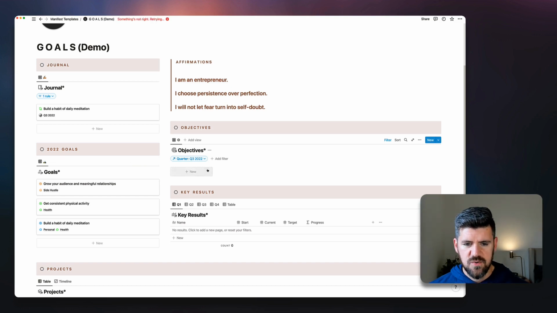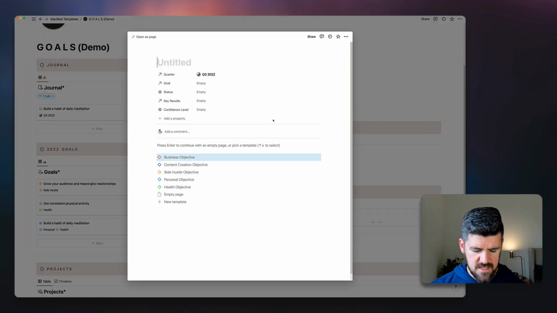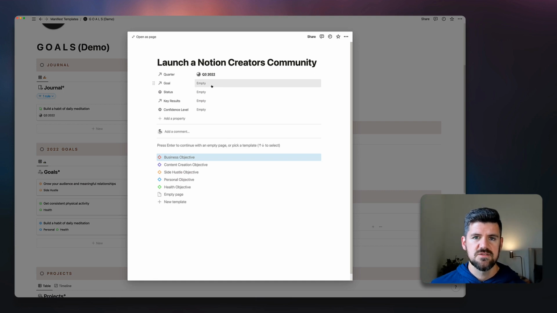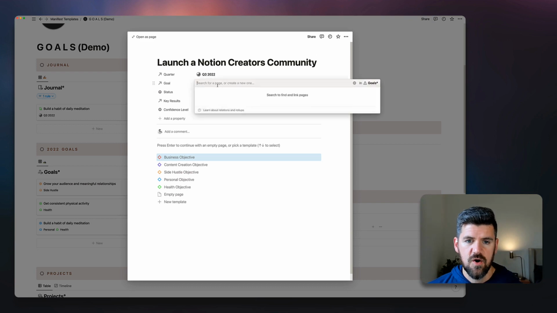So let's go in here and create one as an example, and we'll go with the grow your audience and meaningful relationships. So one objective we can say is launch a Notion creators community. You'll notice here that it's also pre-tagged to the 3rd quarter, which is great. Here we want to tie this to a goal. So we're tying this to that one level up from where we are.